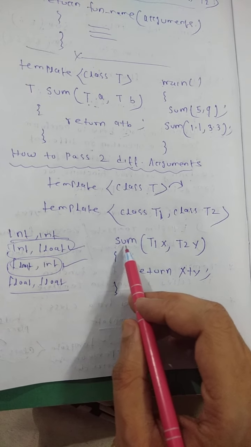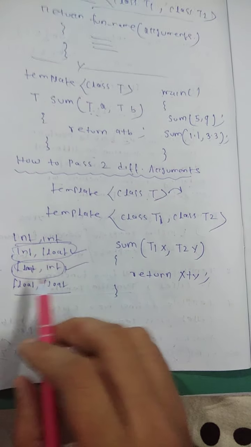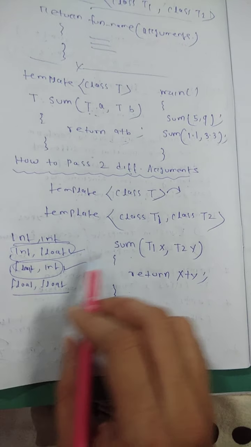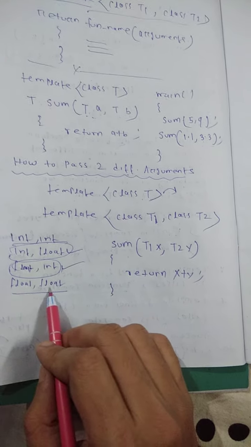Then what is the return type? The return type is, suppose I am writing 2 integers, then it is integer. Then integer and float, it needs what? Float and integer, it requires float, and for float it requires also float.